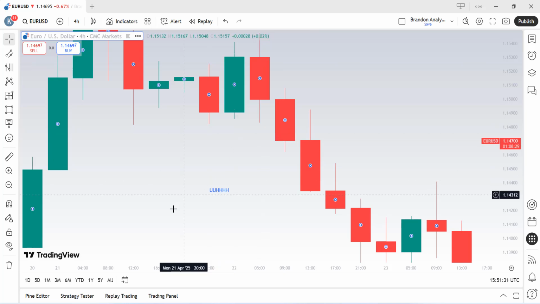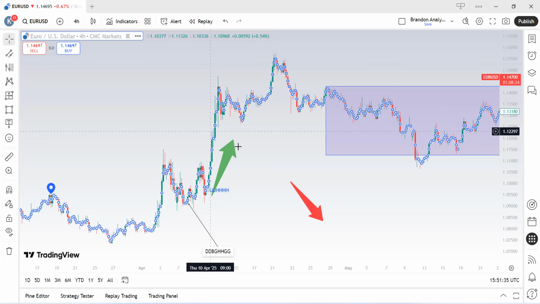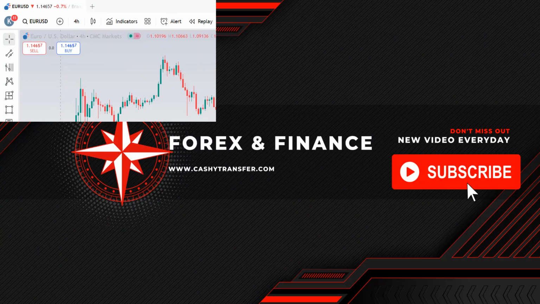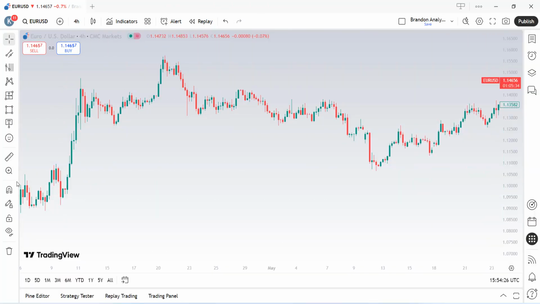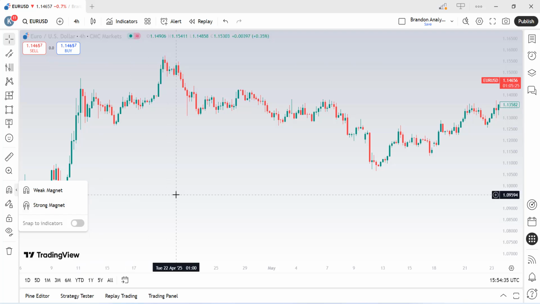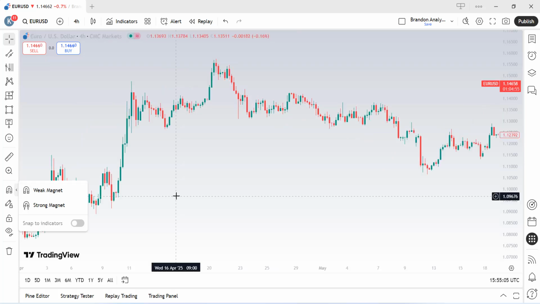Once you're done, you can simply click the zoom sign with the -1 in it to get things back to normal. After the zoom in and out sign, we have the magnet icon, which comprises the weak and strong magnet. This lets you snap your drawing tools to the closest open, high, low or close of the candle. In my personal opinion, I will advise you turn this on when you want perfectly clean lines that align with candle bodies or wicks.